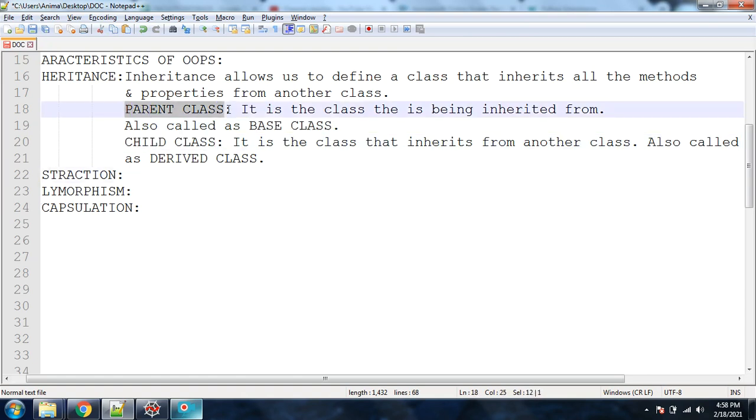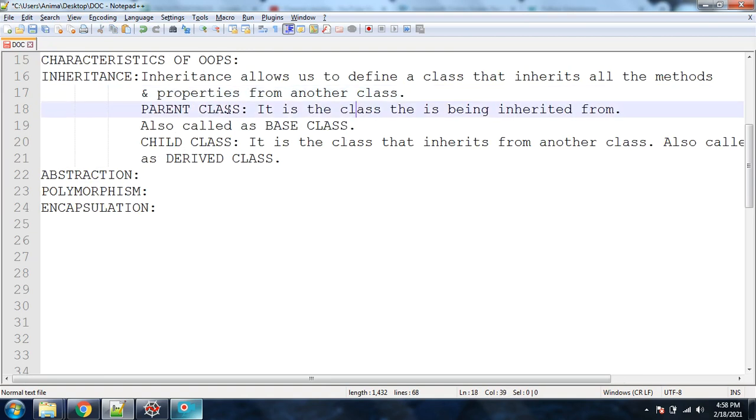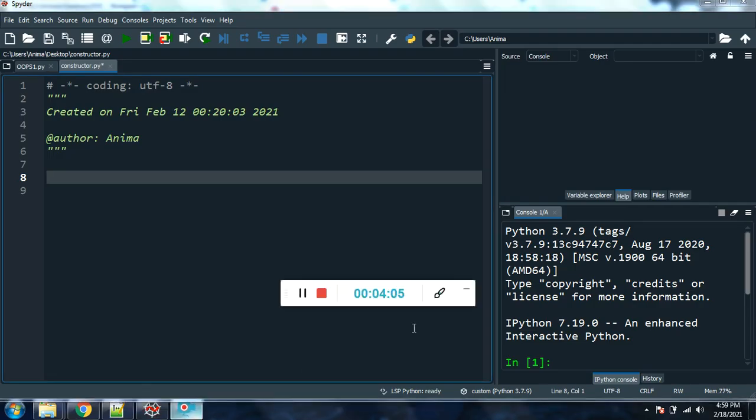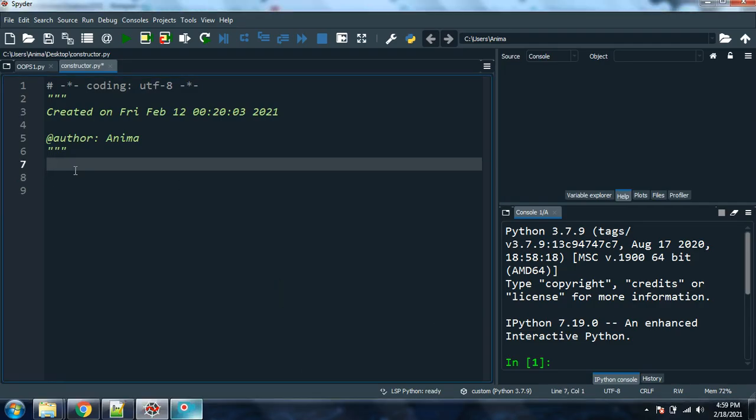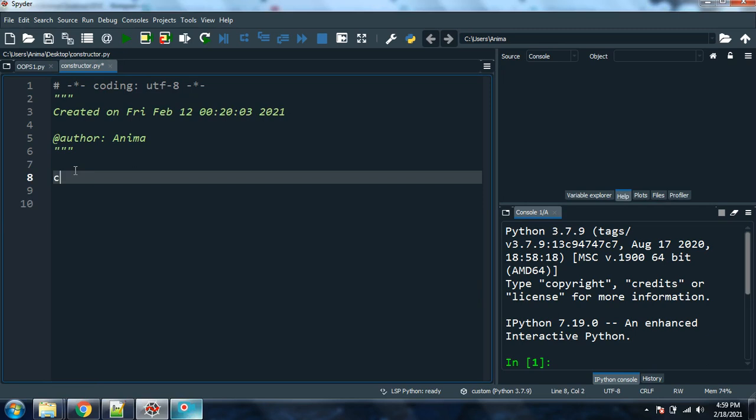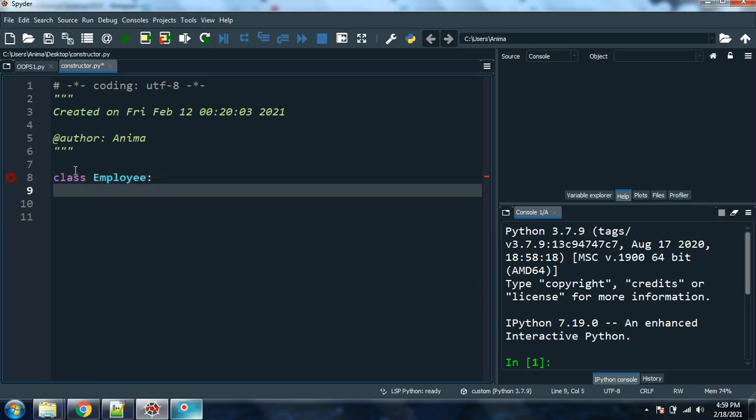Creating a parent class is similar to how you generally create any class. It's exactly similar. So let's go to our Spyder and look at how to create a parent class, and then we will discuss how to create the child class. Let's discuss an employee example. I'm creating a class Employee, with a colon.